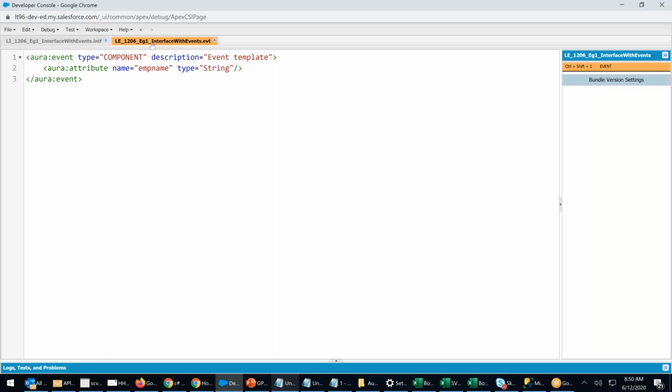Whoever wants to handle has to use aura handler. Whoever wants to fire, they have to use what? They have to use aura register event. Now what I'll do is register the event in the interface so that anyone can fire. I will say aura register event.